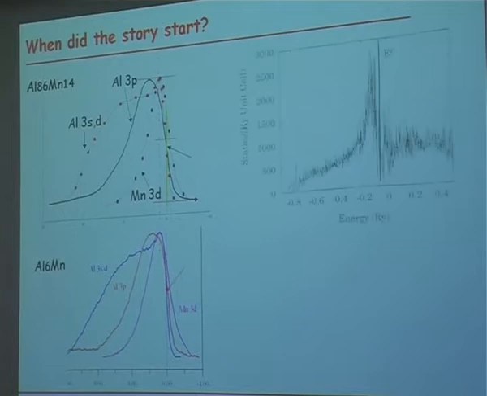Oh, first, I would like to show you that this representation is quite in agreement with the calculation that was made by Professor Fujiwara. This is the total density of states, and you see that the manganese is located at the appropriate energy. You see that this distribution is quite spiky.